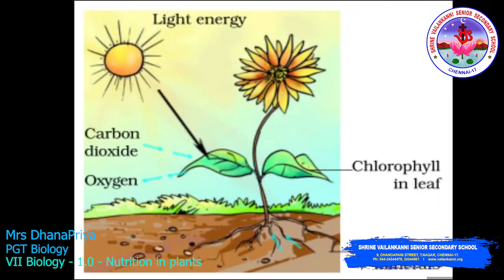So this will be one of the examples. In the process which takes place in the leaf, water and minerals are absorbed from the soil, and carbon dioxide and oxygen gas exchange is done in the leaf. The leaf also helps to trap the light energy from the sun.